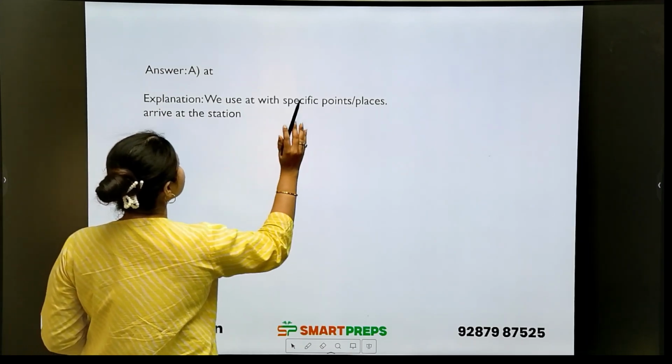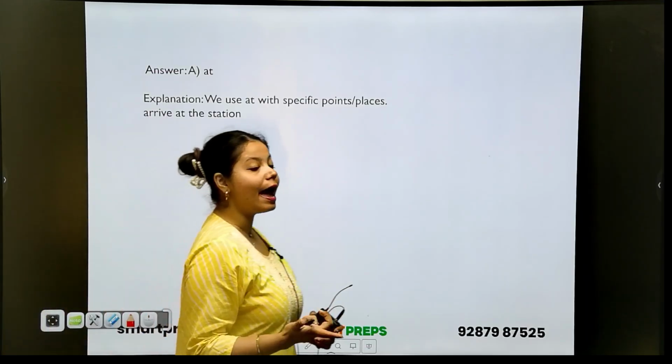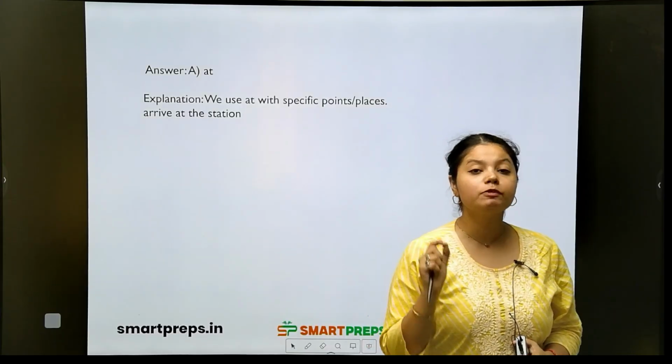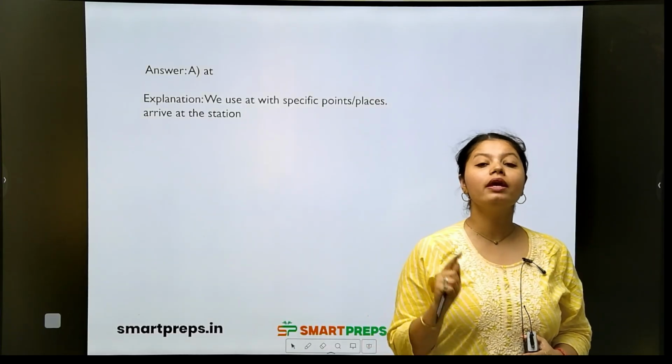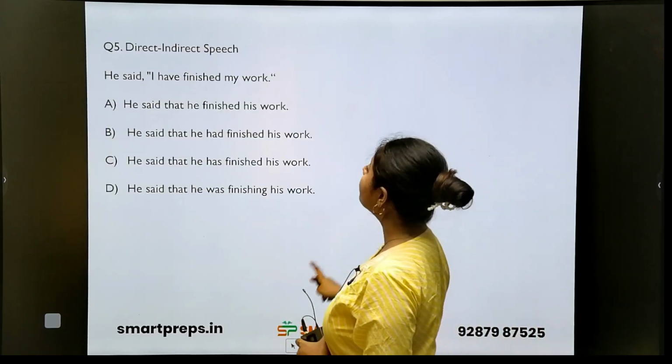We use at for specific points or places. So when do we use the preposition at? Whenever we are talking about a specific place, a specific point. So the train arrived at the station. Yes, station is mentioned there. That is why we are putting at.